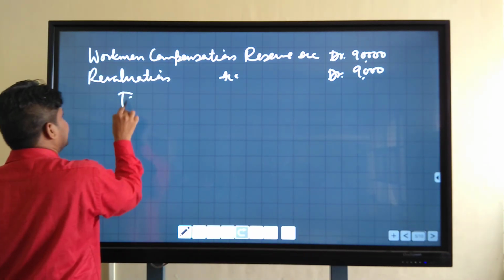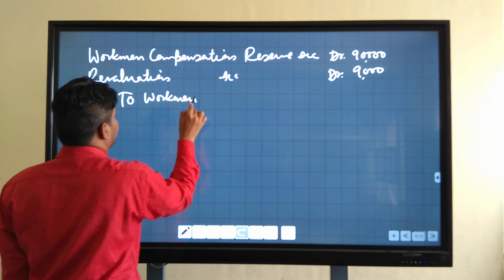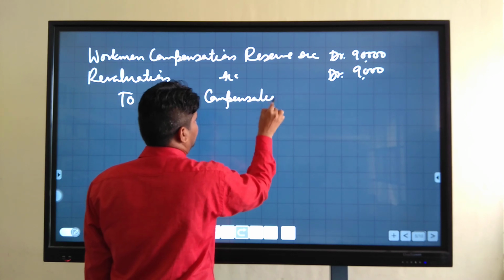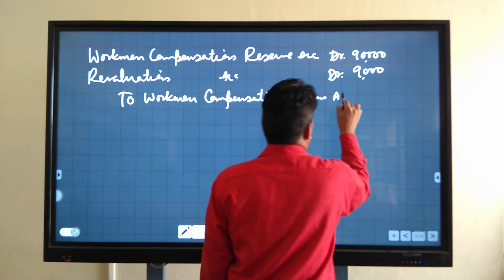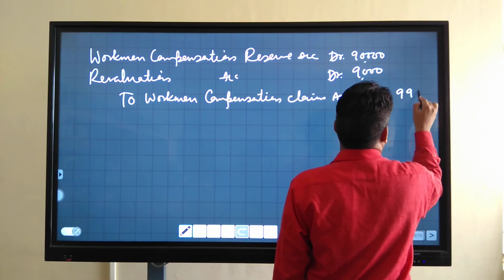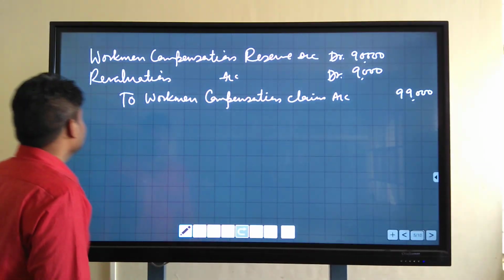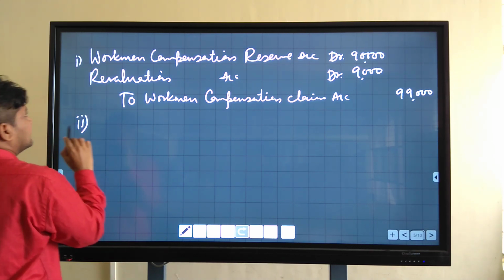and on that side, to workman compensation claim account 99,000. One more entry we pass with this entry, the first entry. In this case, second is